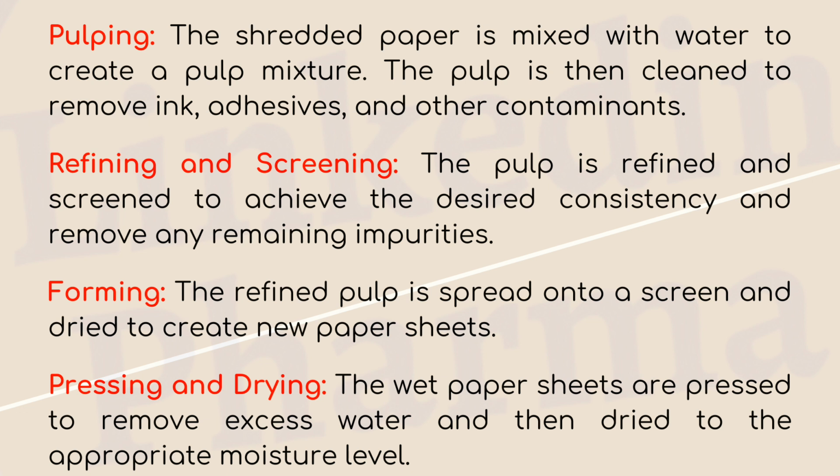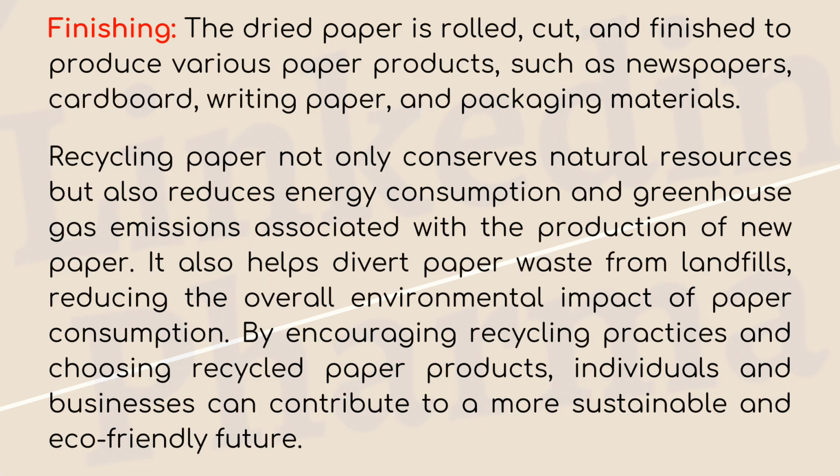Forming. The refined pulp is spread onto a screen and dried to create new paper sheets. Pressing and drying. The wet paper sheets are pressed to remove excess water and then dried to the appropriate moisture level. Finishing. The dried paper is rolled, cut, and finished to produce various paper products, such as newspapers, cardboard, writing paper, and packaging materials.